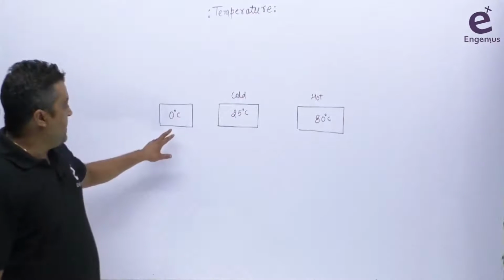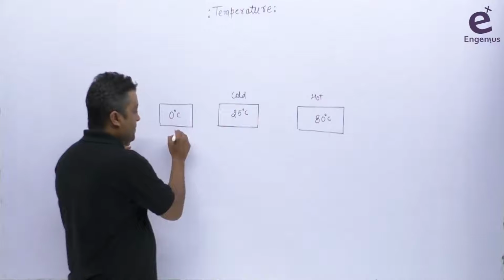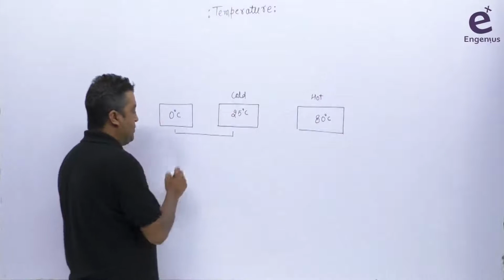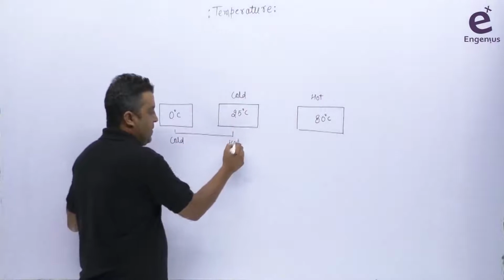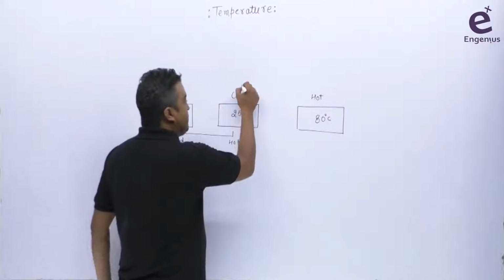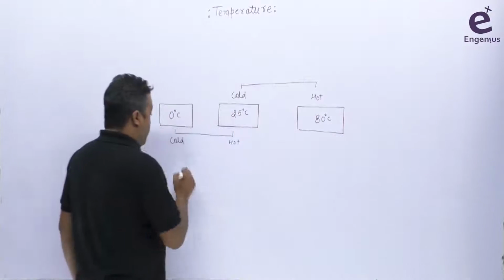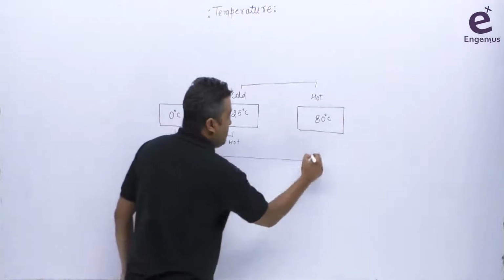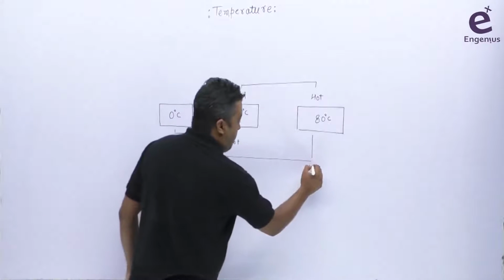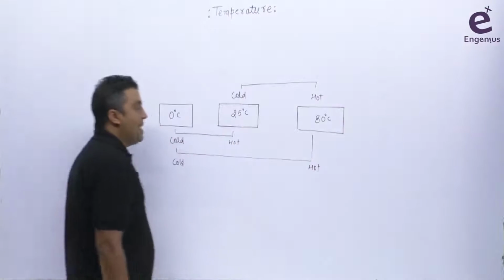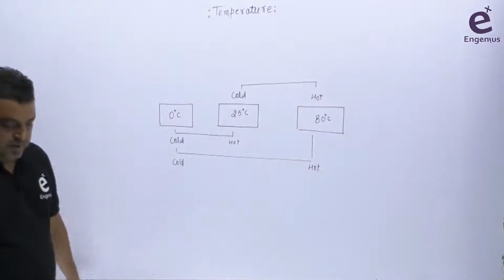So you can say if we are comparing these two, then this is cold, this is hot. Okay, if you are comparing these two, this is cold, this is hot. If you are comparing these two, then this is cold, this is hot. So it's completely a comparison criteria.